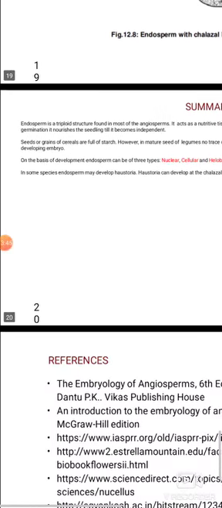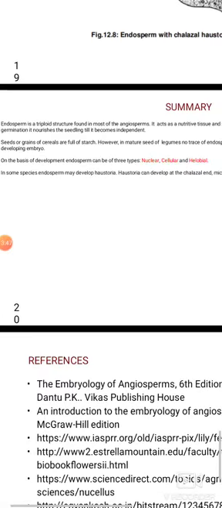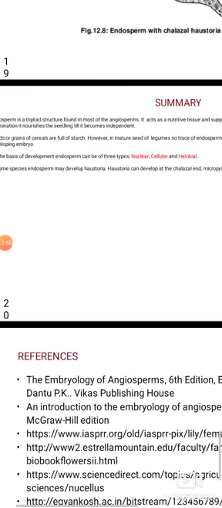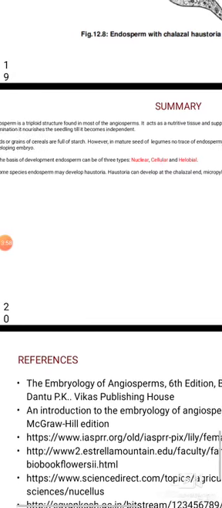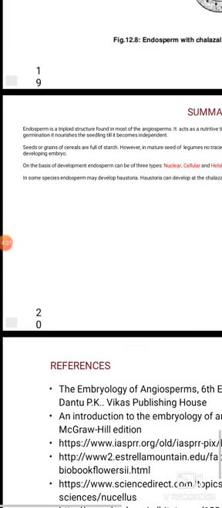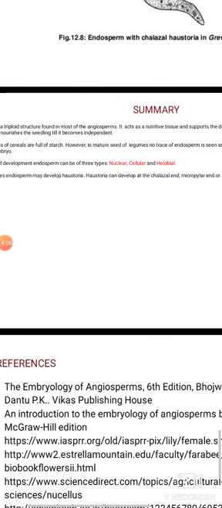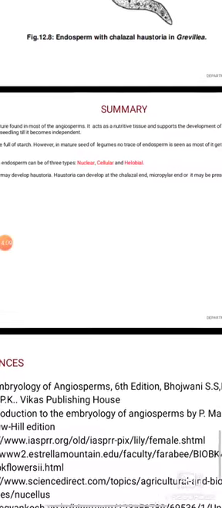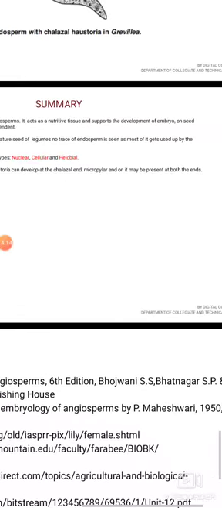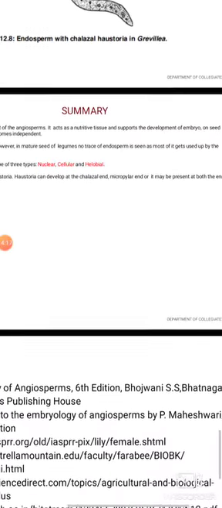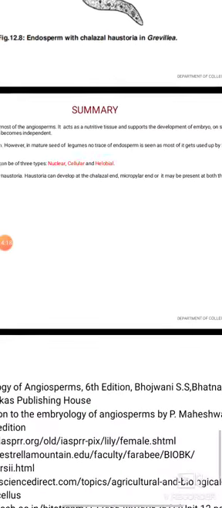On the basis of development, endosperm can be classified into three types, namely the cellular, nuclear and helobial type. In some species, endosperm may develop haustoria. Haustoria can develop at the chalazal end or micropylar end, or it may be present at both ends, that is the micropylar region as well as the chalazal region.